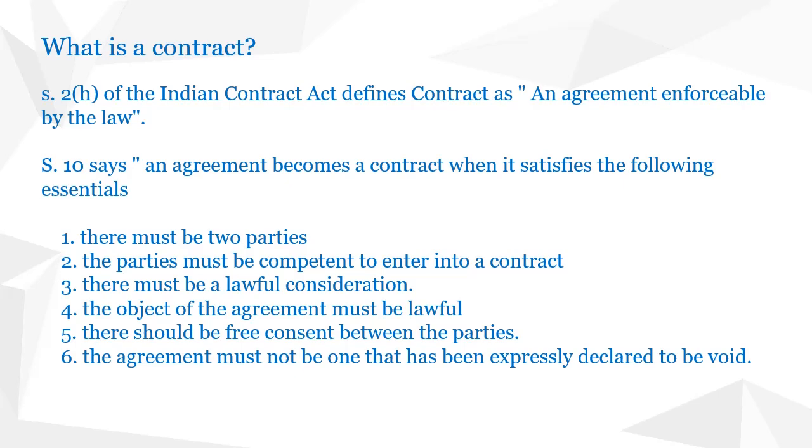Free consent means there should not be any force or outside pressure. A should agree to give his book to B in free consent, and at the same time B should agree to buy that book for ₹1,000, and that also should be in free consent.